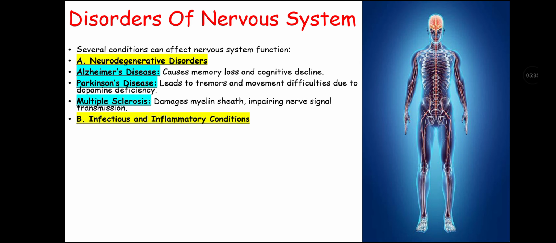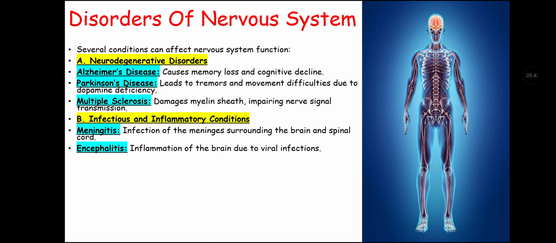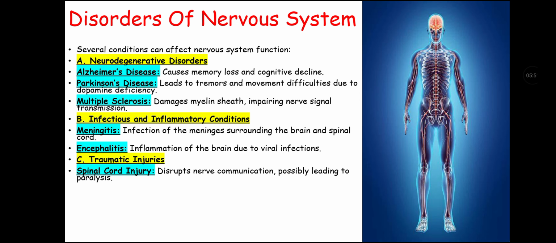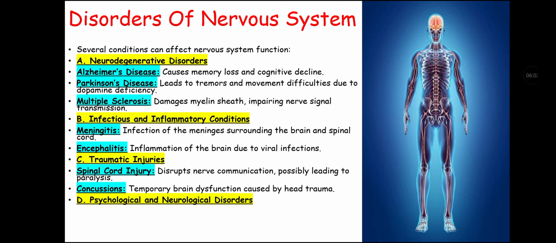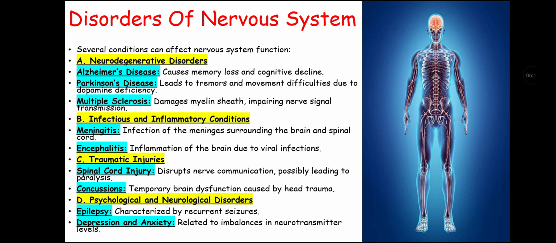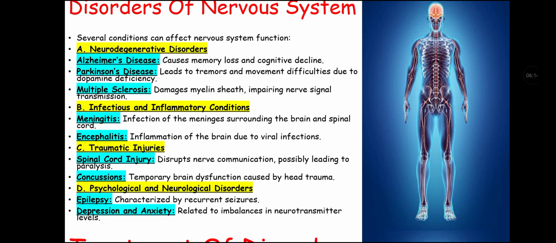And the other types of disorders may be infectious and inflammatory disorders, and they may include meningitis, that is infection of meninges surrounding the brain and spinal cord. It also may include encephalitis, that is inflammation of brain due to viral infection. And there may be traumatic injuries like spinal cord injury that disrupt nerve communication, possibly leading to paralysis, and concussions, that is temporary brain dysfunction caused by head trauma. There may be psychological and neurological disorders of nervous system that include epilepsy, that is characterized by recurrent seizures, and depression and anxiety that is related to imbalances in neurotransmitter levels.